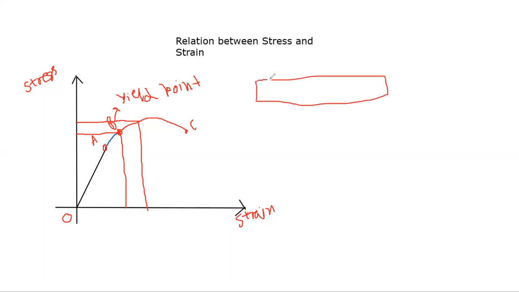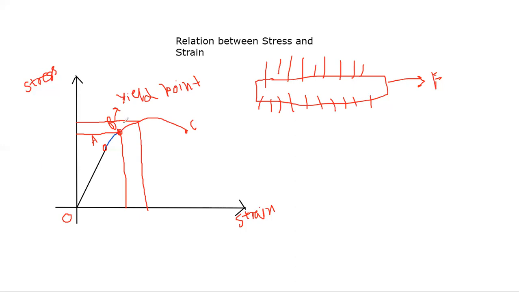If there is a solid rod and you apply a force or a stress such that this body has reached its yield point B, then you can take out wires from this body. This is how gold ornaments are made, by taking out wires of gold. Gold is a very ductile material. So this point B is known as the yield point.